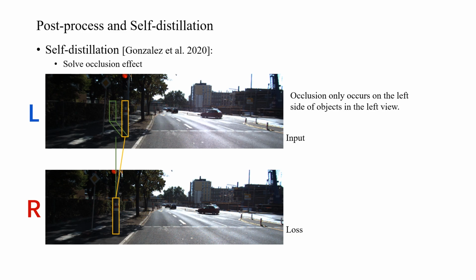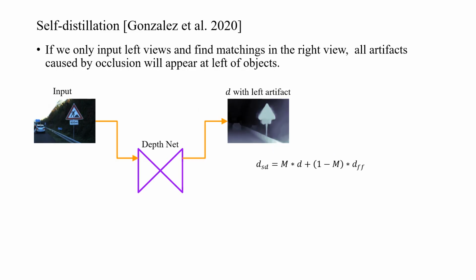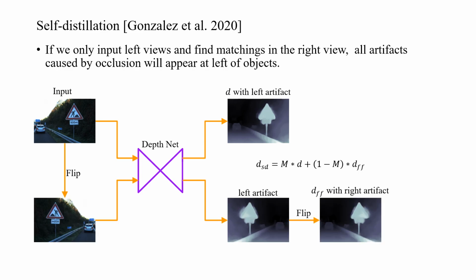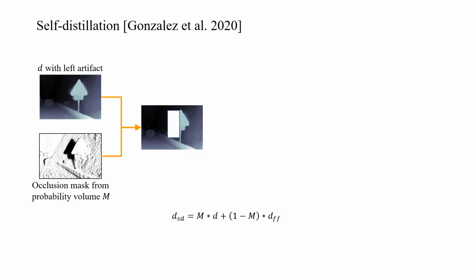As done in the previous method, if we always use the left view as input and compute the loss on the right view, the occlusion will only occur on the left side of objects in the left view. So all depth artifacts caused by occlusion will appear on the left of objects in all input images. Taking advantage of this, for each single input image, we can get two depth maps, one with only left artifacts and another with only right artifacts. Then together with the occlusion mask computed from the probability volume, we can filter the artifacts.